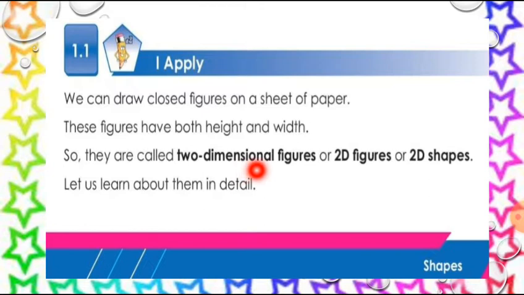The shapes which we can draw on a paper are called two-dimensional figures, and they have two dimensions. Dimensions means height and width. These are the two dimensions of these shapes. So they are called two-dimensional figures, or in other words 2D figures or 2D shapes. These all are the same. So let's discuss which they are, one by one.